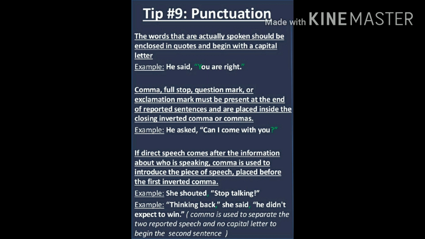So again, when you are converting from indirect to direct, make sure whatever type of mark you are using, use it correctly first, and second, it has to be within the inverted commas. Most common error, it is written outside the inverted comma. That is incorrect. The examiner has all the rights to strike that off, claiming the grammar error.